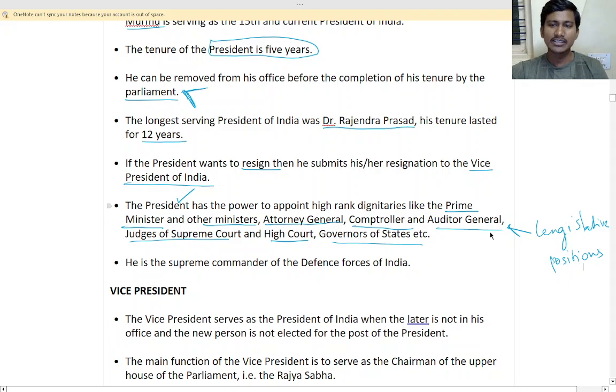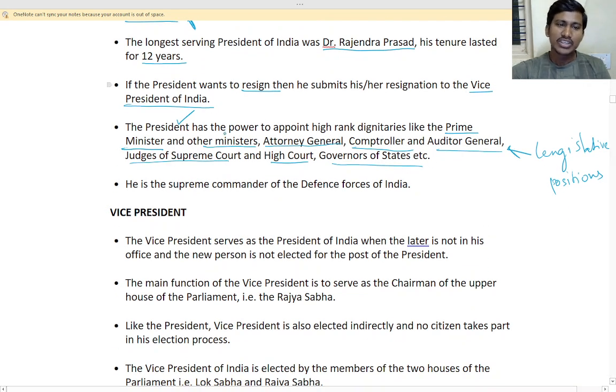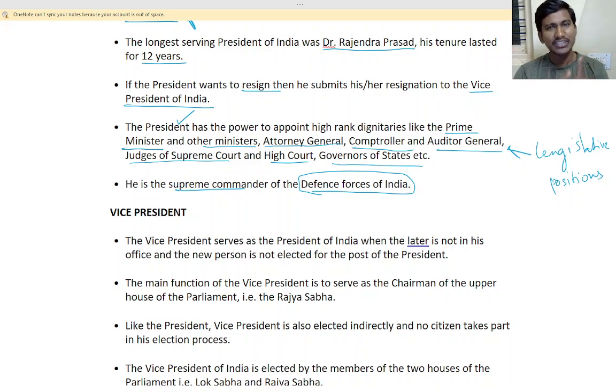So he is the supreme commander of the defense forces of India, that is all the three forces, like Air Force, Navy and Army. If he gives an order to the Air Force, they have to perform it, whatever the order is.